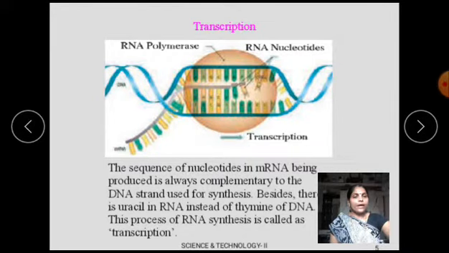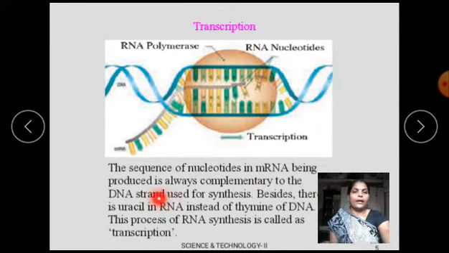Besides, there is uracil in RNA instead of thymine of DNA. This process is called RNA synthesis. This process of RNA synthesis is called transcription.